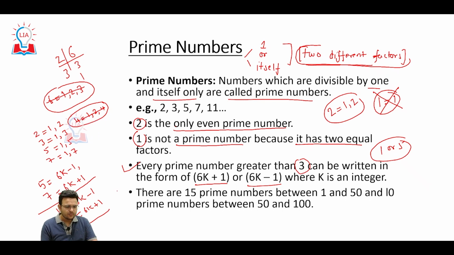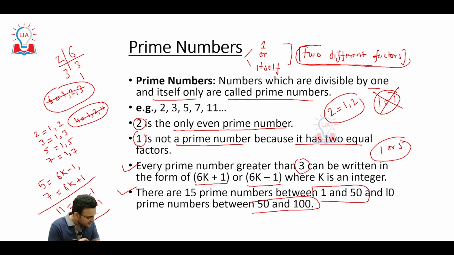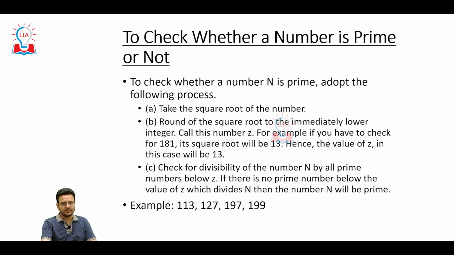There are some more facts if you want, because that will help you again to solve the questions. There are 15 prime numbers between 1 and 50, and 10 prime numbers between 50 and 100. Simple concept: when the numbers are increasing, prime numbers are decreasing, because as numbers increase, a given number can be divided by other numbers.